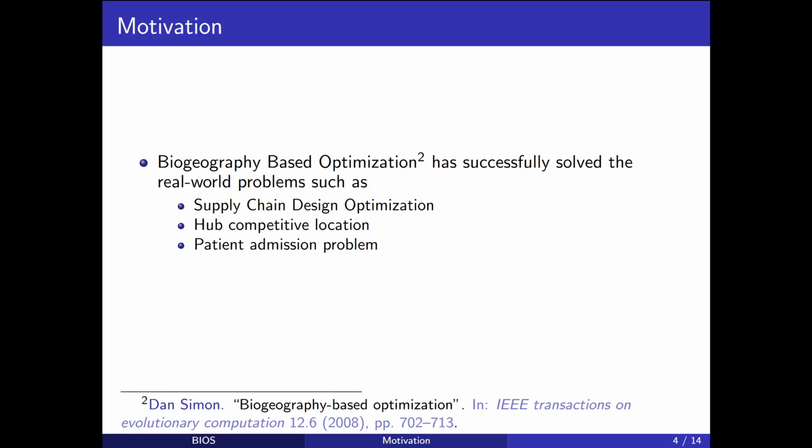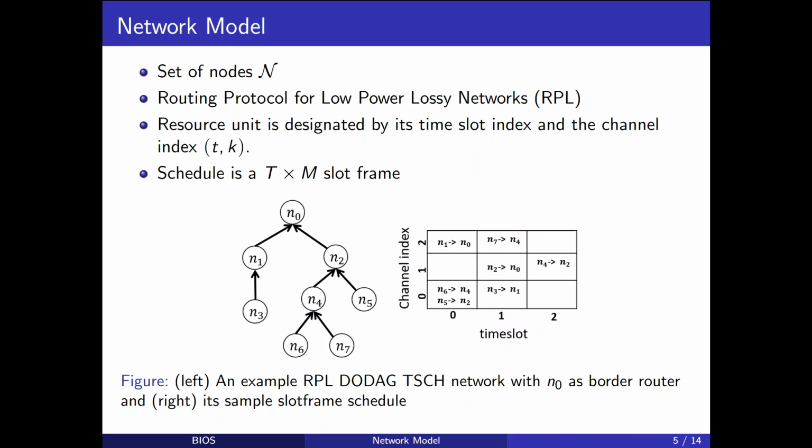Biogeography-based optimization was proposed by Dan Simon, inspired by the migration, evolution, extinction, and mutation patterns of species in nature. It has been applied to solve several real-world optimization problems such as supply chain design, hub competitive location, and patient admission problem. Now we discuss our network model.